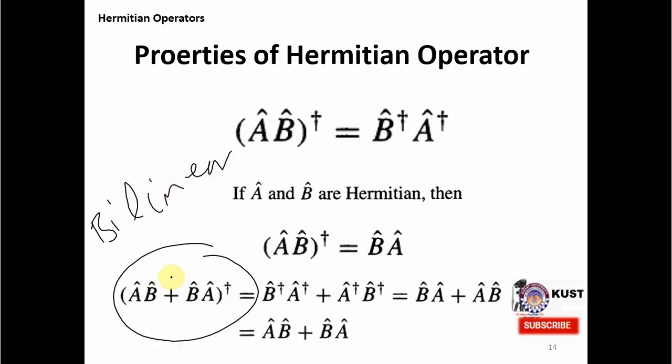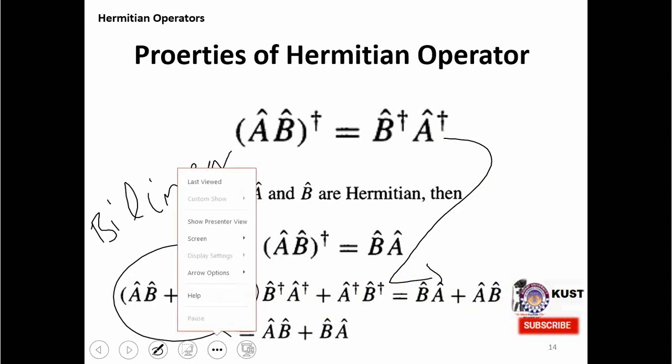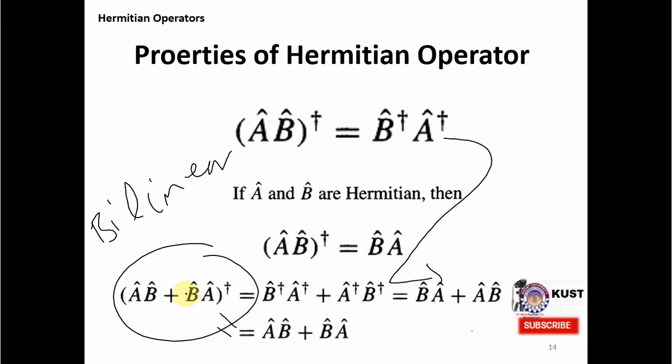So the purpose of this calculation is to check whether this bilinear combination is actually Hermitian, and this we can simply check by taking the dagger to all the quantities and then using this quantity over here, and we see that this is B hat A hat plus A hat B hat, and then since it is commutative, you can take it here or here, and since they are equal, we know that this bilinear is actually a Hermitian operator.